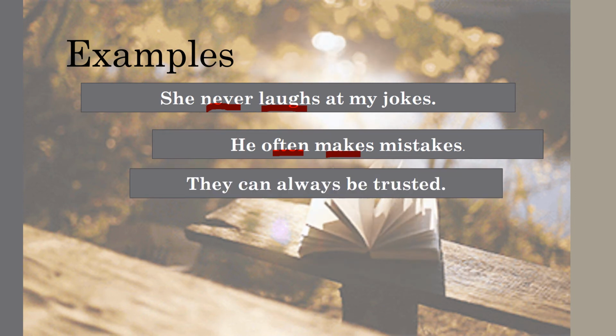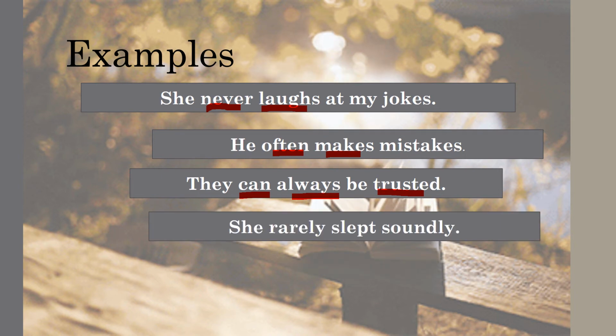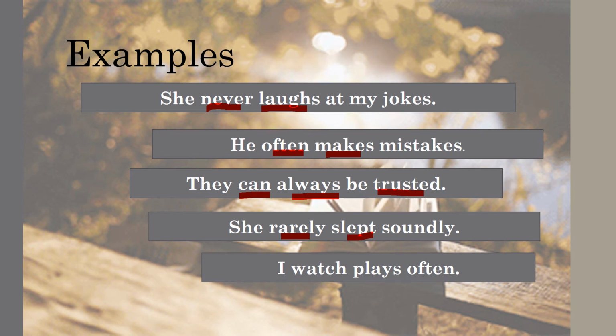Next, they can always be trusted. Here can is the auxiliary verb, and trusted is the main verb. Between auxiliary and main we have always, that is the adverb of frequency. She rarely slept soundly. So here we have rarely, slept is the verb, and rarely, the adverb of frequency, comes before the verb. I watch plays often.